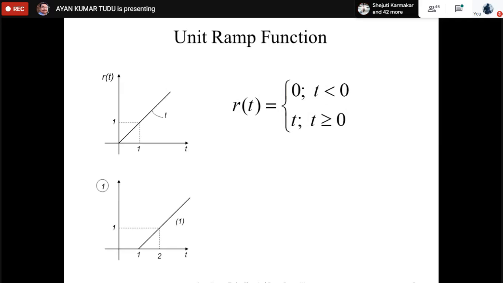Example 1: what should be the expression for this one? As it is time delayed by 1, it should be r(t minus 1). Similarly, what should be the expression here? It should be minus of r(t minus 1). Understood? The same knowledge that we applied for our unit step function, we are applying for our unit ramp function.